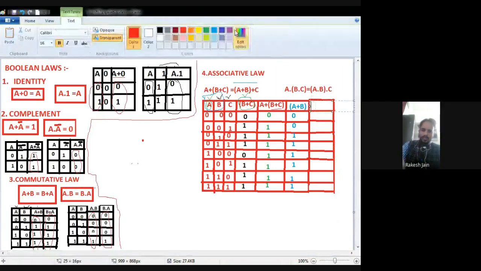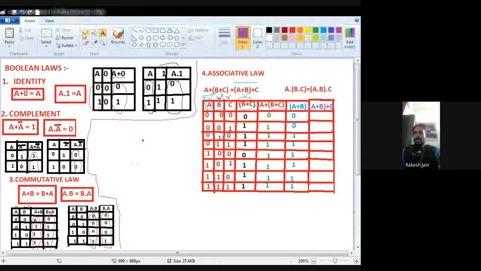A is 1, B is 0, again I find a 1, so put a 1. A is 1, B is 1, again I find a 1, so 1. A is 1, B is 1, again I find a 1, so I put a 1. Only focus on A and B. Okay, I find out A plus B.